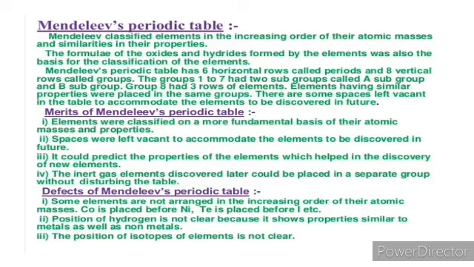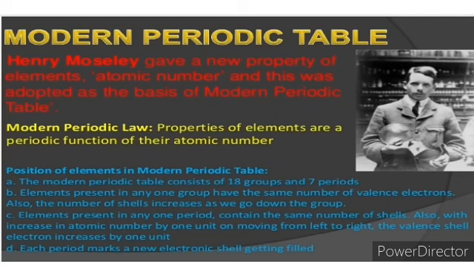The position of hydrogen is not clear in Mendeleev's periodic table. The position of isotopes of elements is not clear in Mendeleev's periodic table. So the discovery of the modern periodic table is necessary for the periodic classification of elements.